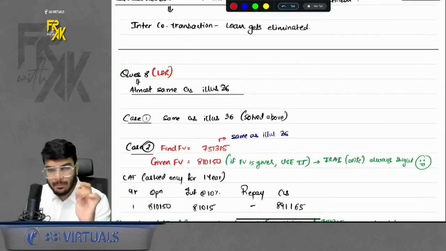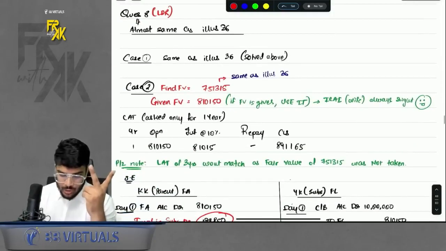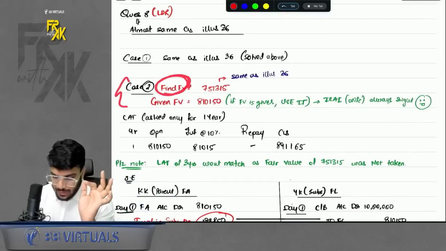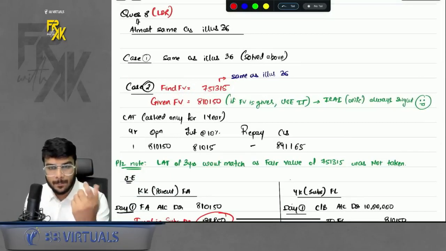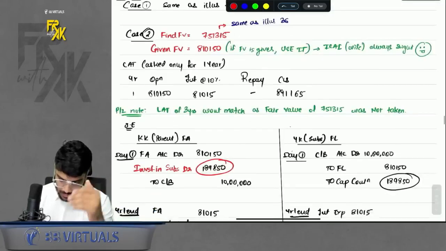There was also a similar case, question number 8 of MTB RTB past exam. Exactly same question, but only 2 points were different. In case 2, if we find the fair value, we will get the amount as this much. But in the question, fair value is already given. Which one to take? If in the question fair value is given, always use the fair value of the question. Okay. I have already discussed this.